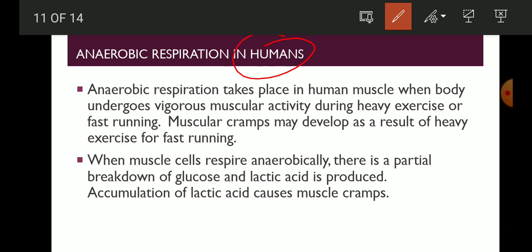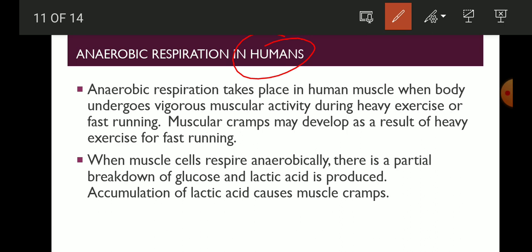So how can we get relief from that pain? By using a hot water bath, or by using a body massage. In that way, by taking a hot water bath, our blood flows more frequently. And you know that blood carries the oxygen, so every body part gets the oxygen. So in that way you will get relief from those muscle cramps.